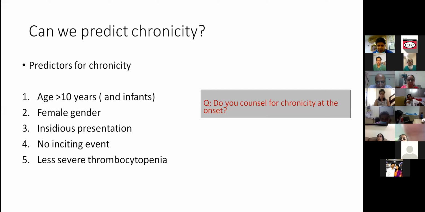I think that's very important, because what we see often in practice is that even if you're giving them IVIG, it is a transient response and the platelet count drops again, and they say, oh, we spent lakhs of rupees and the disease is still the same. So for the younger colleagues and for the students, that's important: natural history is not going to be changed with any of the treatments. It is a transient treatment, it is going to help improve the platelets on a short-term basis. But there's every likelihood that the platelet count is going to drop again after that.